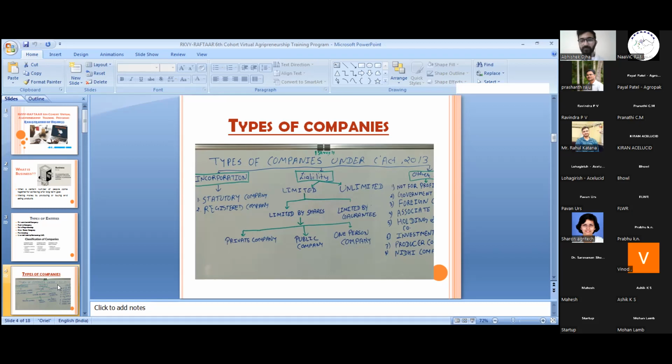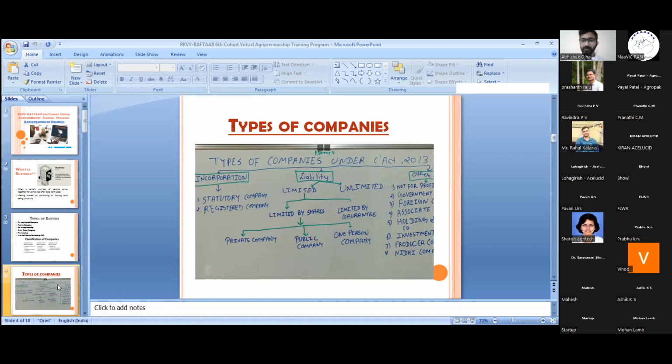Second is government company. Government companies are those companies in which the state government or the central government or any other government has more than 51% shareholding. In this, the state government or the central government both can have the holding in the company.